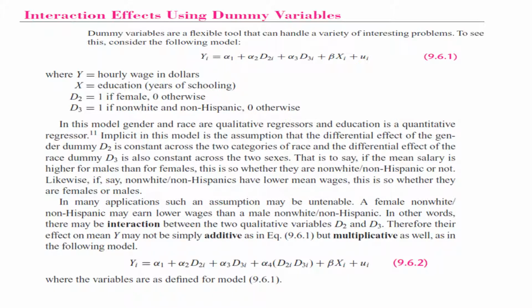So what we can do is introduce an interactive dummy variable called D2 D3. So if I have data on, let's say, hourly wages of people, their gender, their racial status, and their education level, then of course I can simply enter that data in Excel and I can run that regression easily.